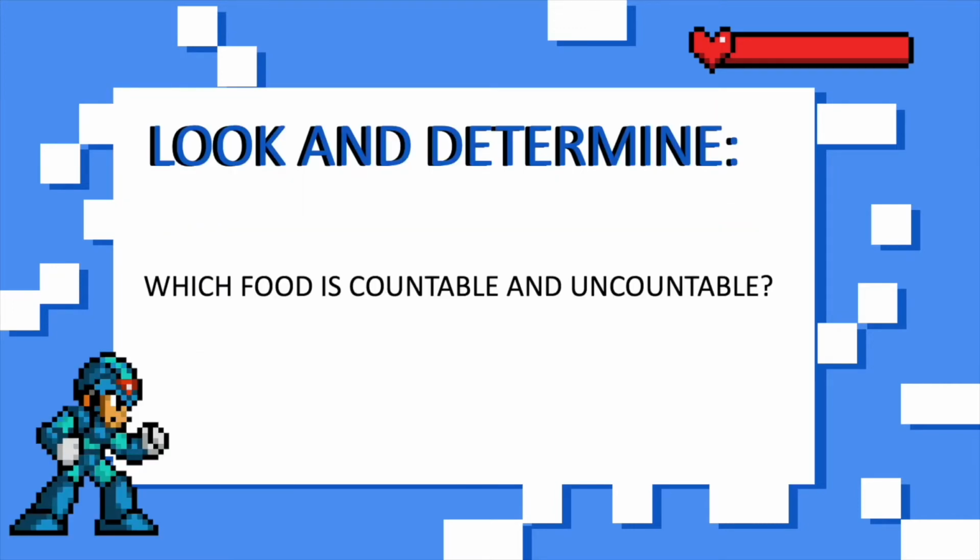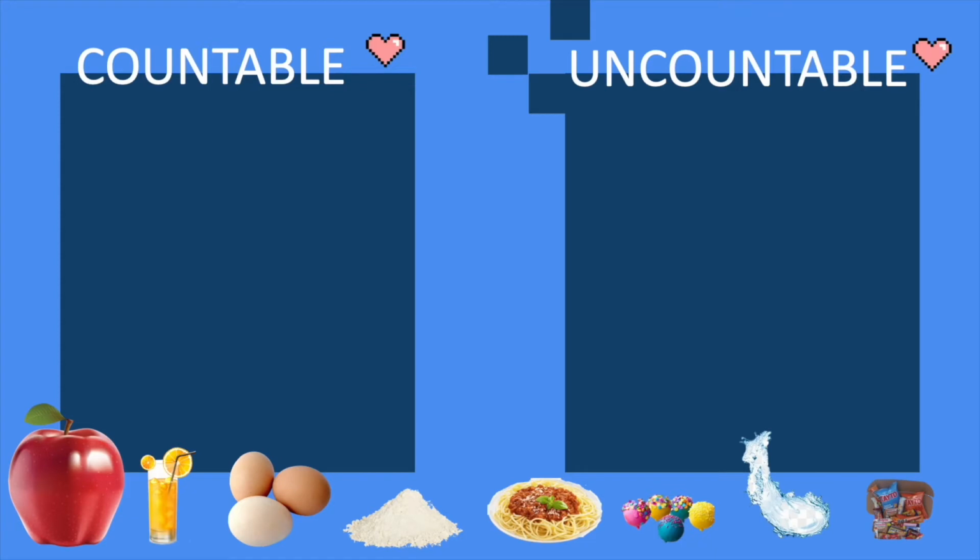Without further ado, let us move on to the first activity of our lesson today, which is to look and determine which food is countable and uncountable. Now, let's take a look at these pictures and also the table. We are going to group these pictures according to its category, whether it's countable or uncountable. So, we have apple, juice, egg, flour, pasta, sweets, water, and also snacks. So, let's begin with the apple.